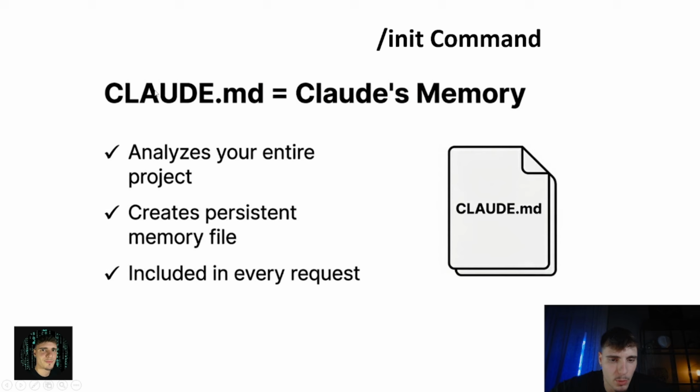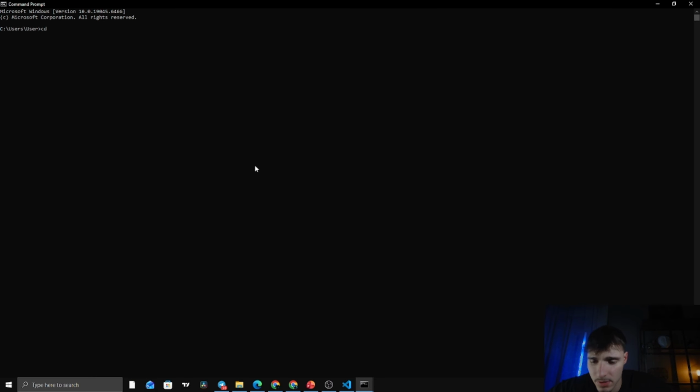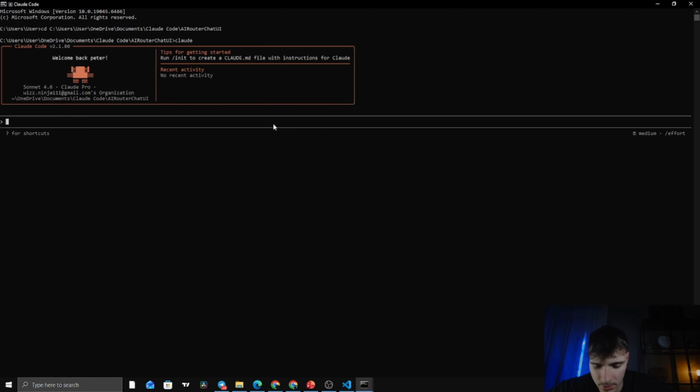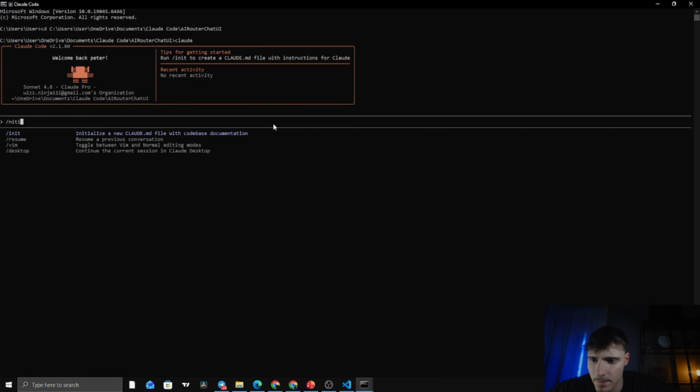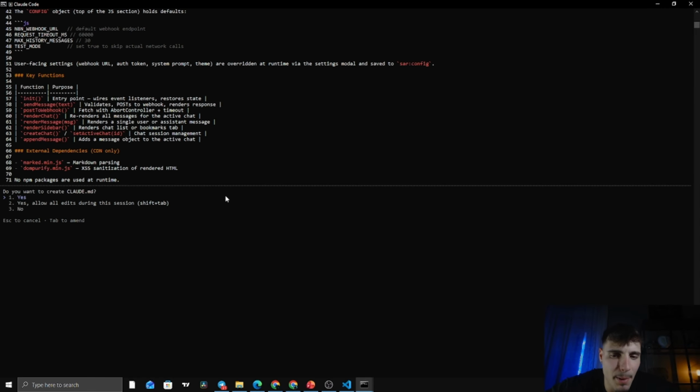Now here's something I want to show you, and honestly I didn't know about this when I first started. It's called the /init command. So once you're inside Claude Code, for example, cd, Claude, and /init. And what happens is powerful.